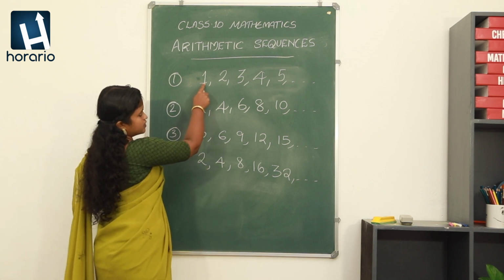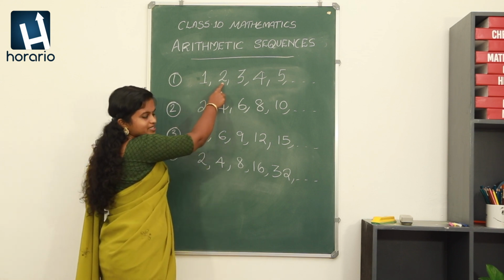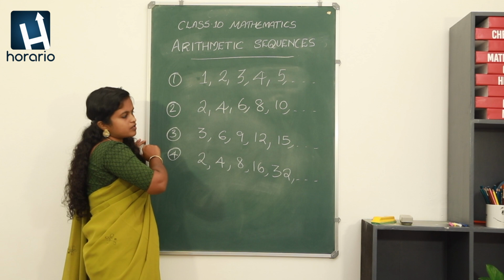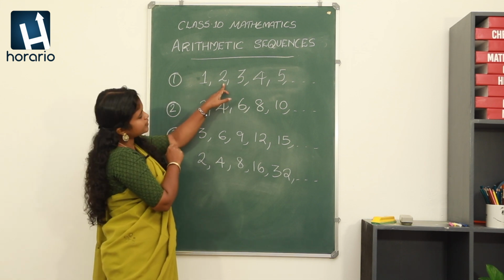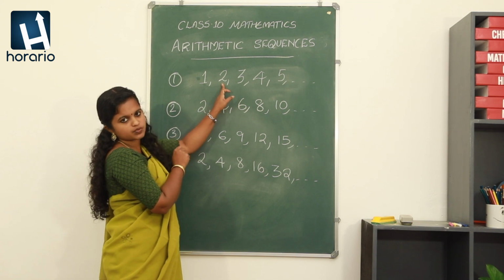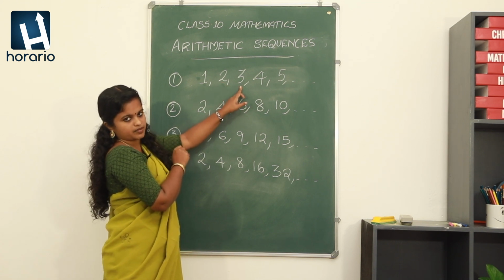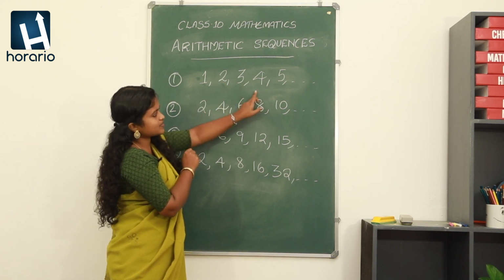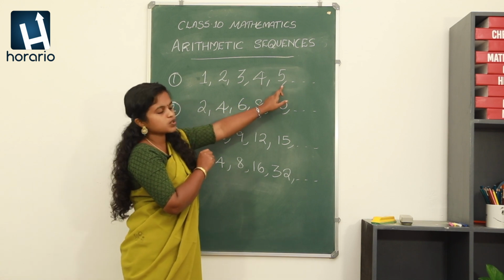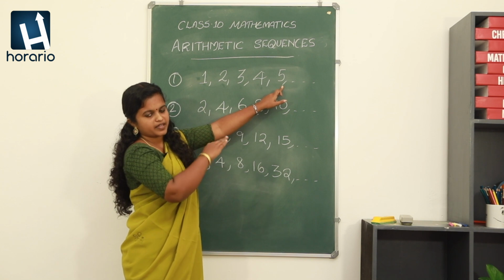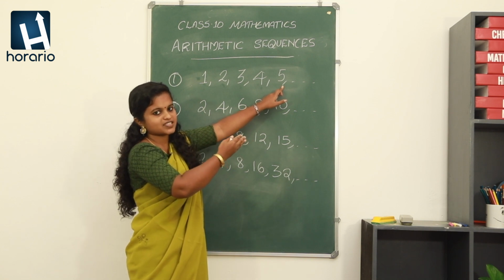Here 1, then it is coming 2. Just we added 1 to the first term in order to get the second term. Okay. Then again 2 plus 1 we are getting 3. Then 3 plus 1 we are getting 4. 4 plus 1 we are getting 5. Next term will be 5 plus 1.